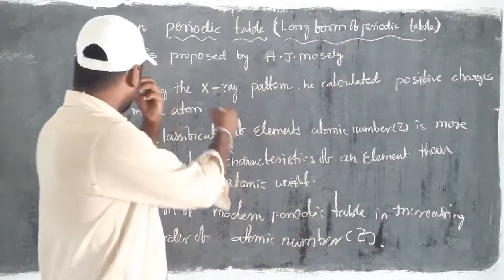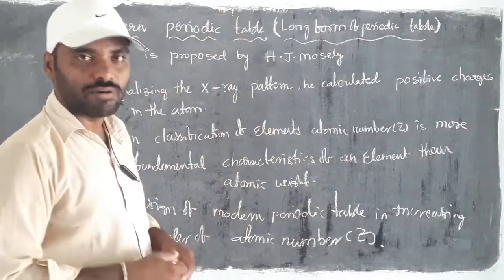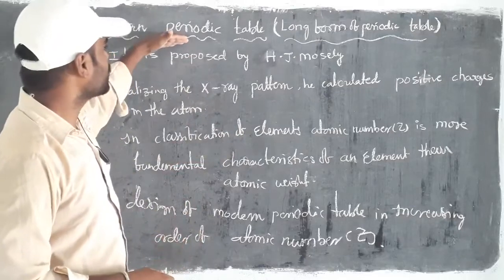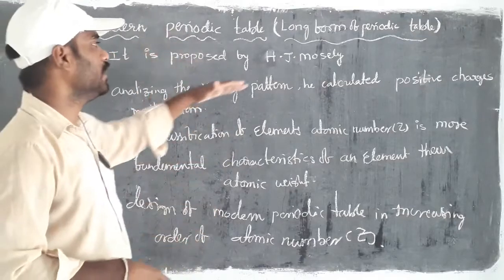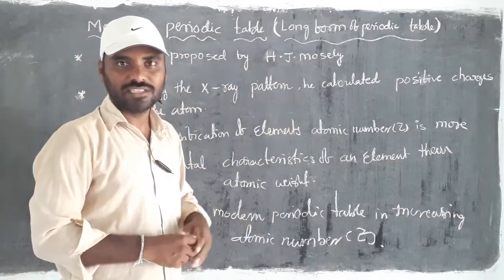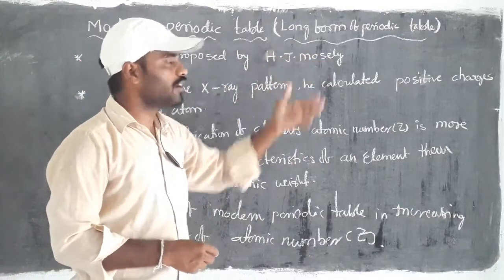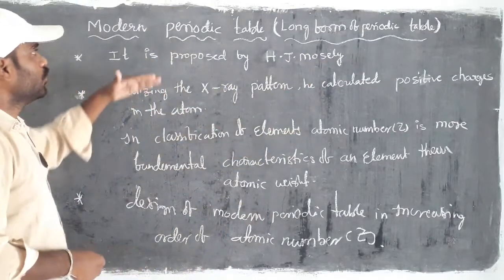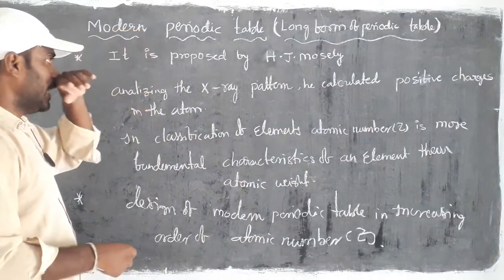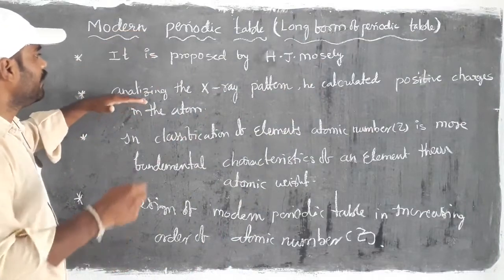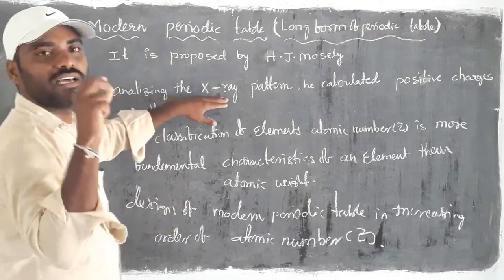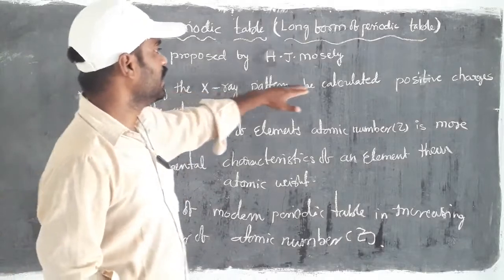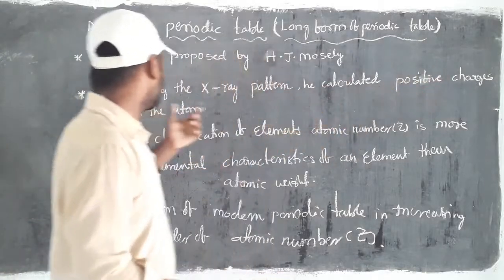So, a few important points about the long form of periodic table, or Moseley periodic table. It was designed by H.J. Moseley. What's the speciality of this modern periodic table? This table is designed first on the observation that every element emits certain X-rays. Analyzing the X-ray pattern, he calculated the positive charges in the atom.